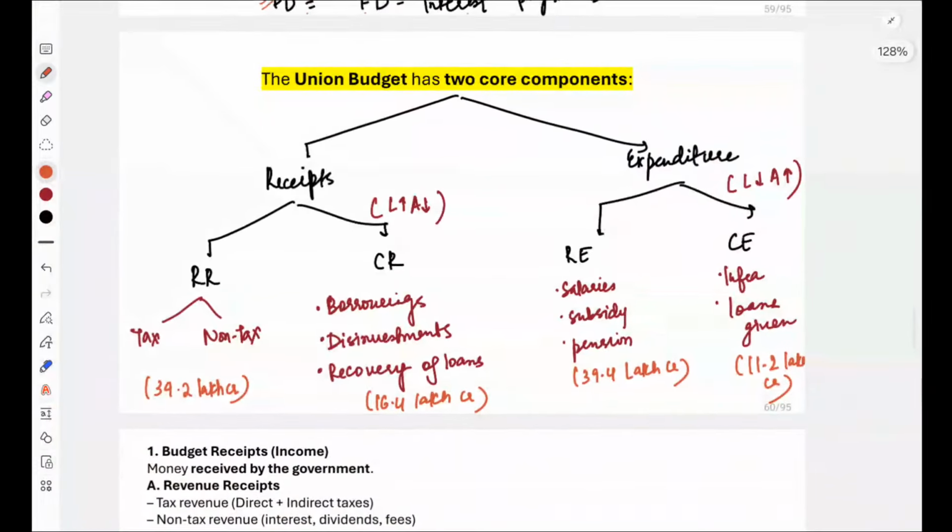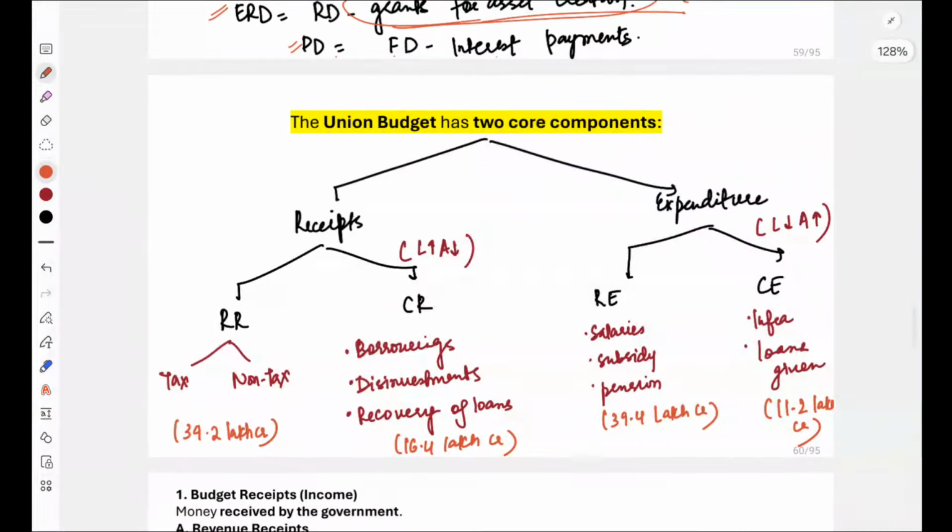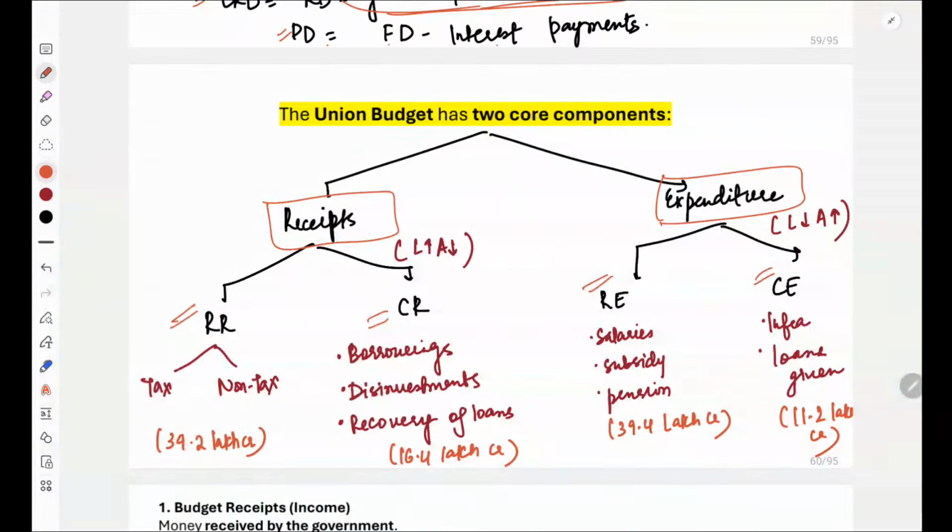I'm sorry. The budget has two core components, right? There is a receipt component and an expenditure component. Receipts are divided into two parts, revenue receipt and capital receipt, and expenditures are divided into revenue expenditure and capital expenditure. In short, please understand the difference, or some example of each of the following.